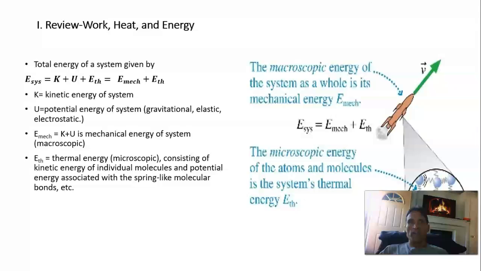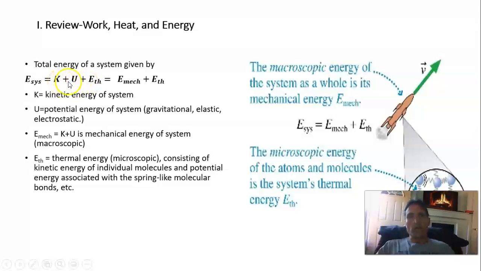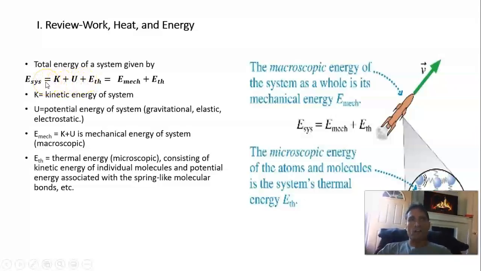And so what we always need to be careful of here is defining what's our system and what is our surroundings. And if there's no net work done on the system by the surroundings, then the energy of this system is constant. In other words, it can be converted to and from kinetic, potential, and thermal energy, but when we sum the total up, the energy is conserved, it's constant, if there is no net work done by external forces on the system.